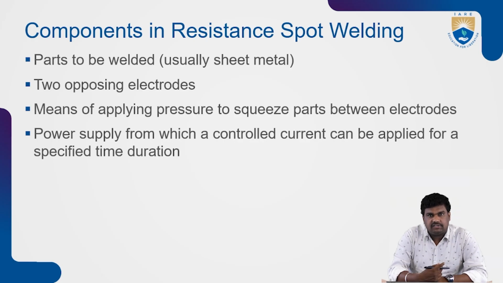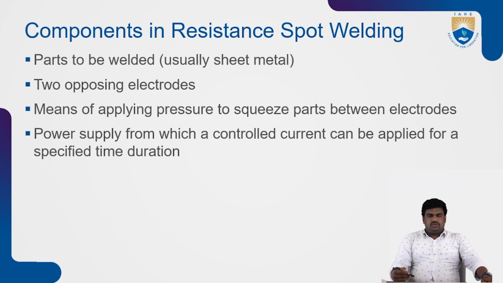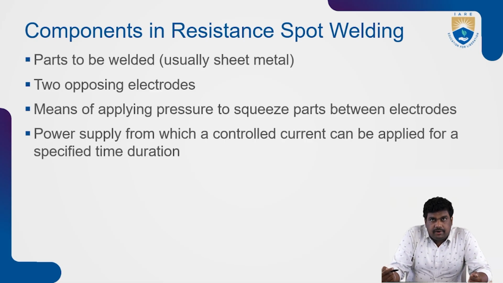So components in resistance spot welding: parts to be welded, that is usually sheet metal, and two opposing electrodes. So there are two sides, and force will be applied from both sides. Two side electrodes will be there, means of applying pressure to squeeze parts between electrodes, and a power supply from which a controlled current can be applied for a specified time duration.